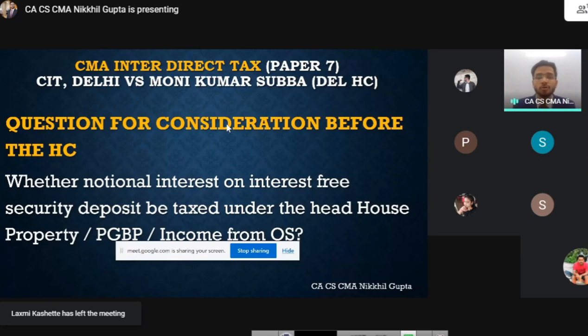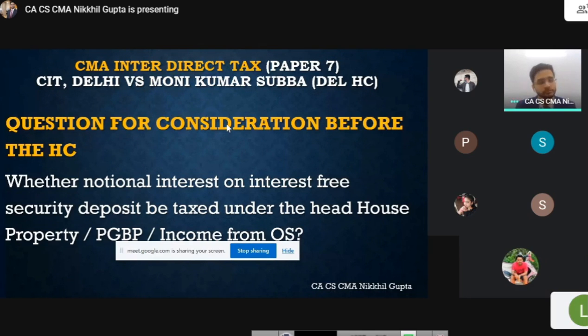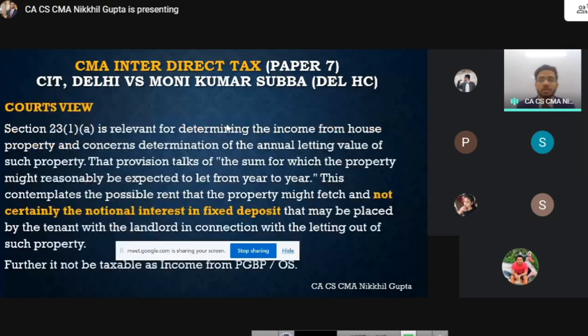Why? Because income from house property has already been considered in house property sections 23, 24, 25, 26. There, house property income has already been considered, and the law has deliberately excluded or has ignored interest from security deposit. This is a considered decision which the law has taken. So I cannot say that since notional interest on security deposit has not been taxed under any other head, I will tax it under other sources. That is not a valid plea. That is not a valid argument. So the net result is that notional interest on interest-free security deposit cannot be taxed in either of the income heads. Now, what was the court's view?